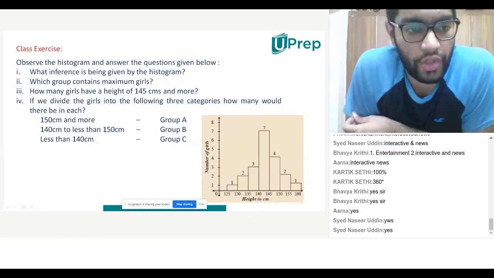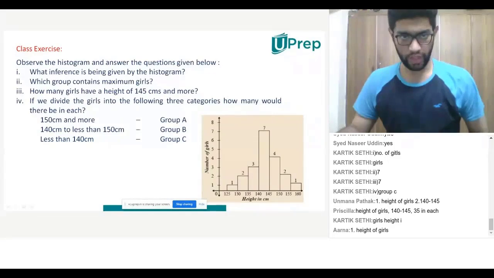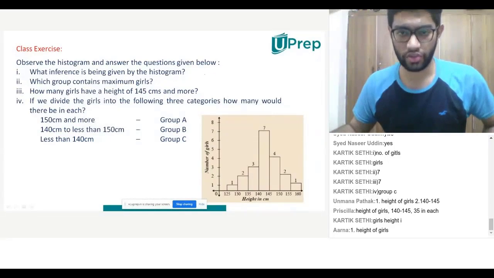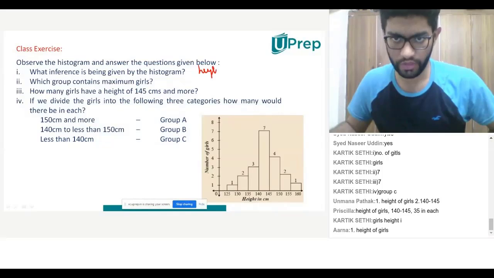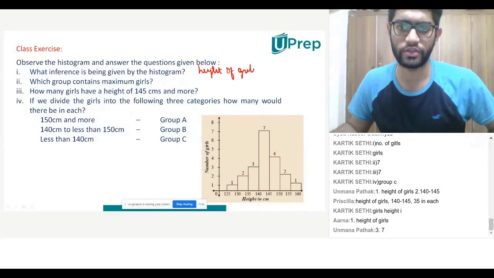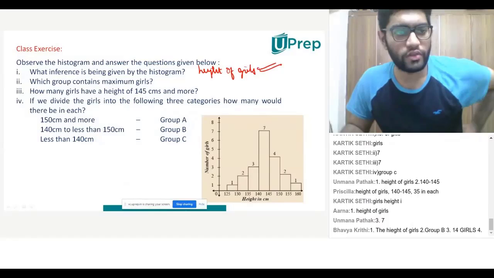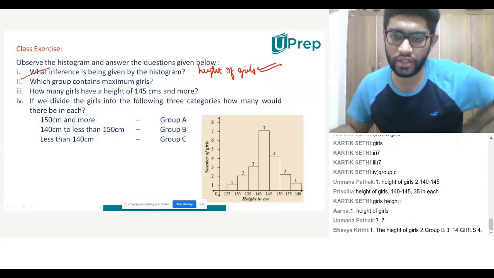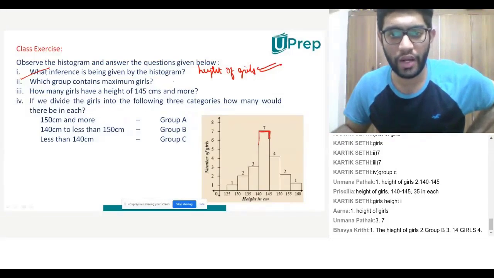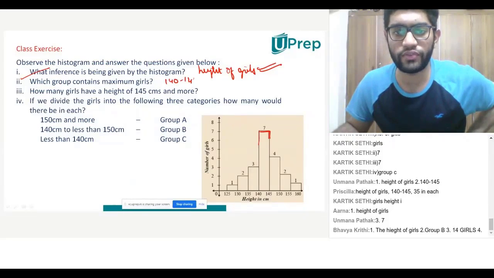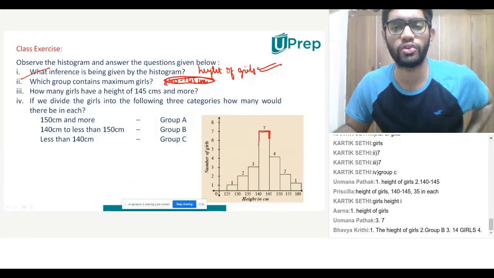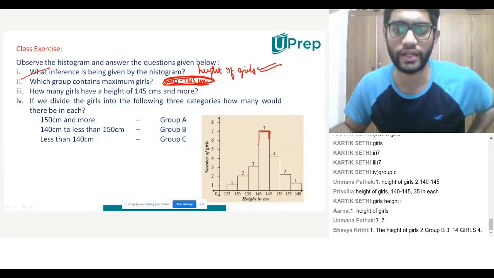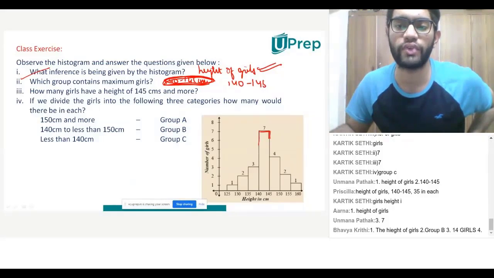You have a histogram, you have questions, you have 2 minutes to answer, guys. What is the main idea that is being discussed in the histogram? He's talking about heights of girls. Perfect. First one done. Which group contains the maximum number of girls? Look at the histogram. Look at the highest bar. It contains 7 girls. So what is the range? 140 to 145 centimeters. The most number of girls in the class belong to this group of height, that is 140 to 145 centimeters.